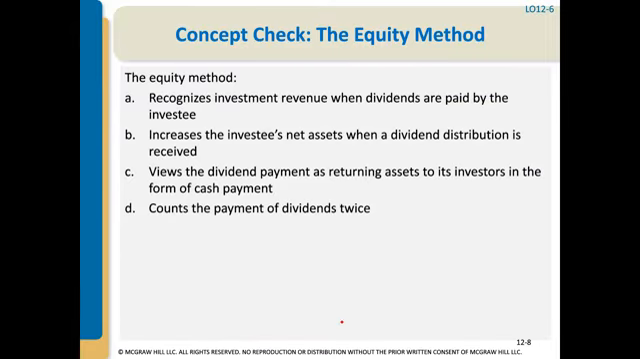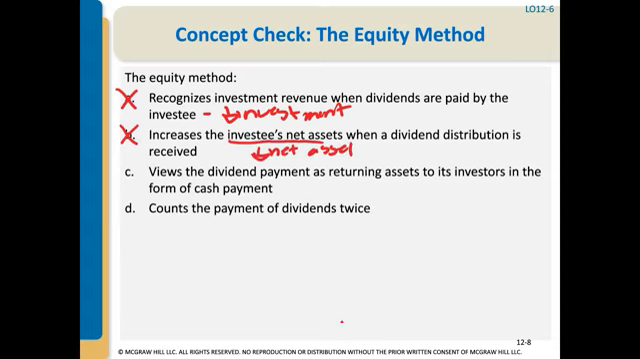Let's do a concept check. A, the equity method recognizes investment revenue when dividends are paid by the investee. No, it does not. When dividends are paid, it reduces the investment account. So that's not correct. B, the equity method increases the investee's net assets when a dividend distribution is received. That's not true. When a dividend is paid, it actually reduces the investee's net assets.